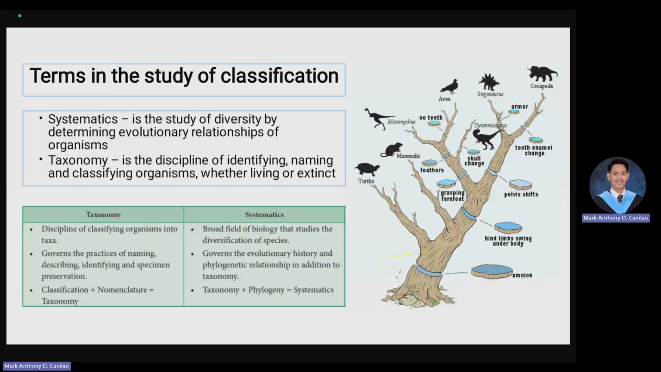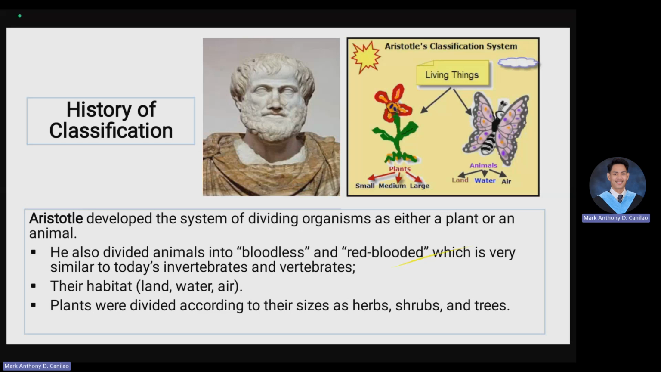Plants were divided according to their sizes: herbs, shrubs, and trees. And as you can see in the picture at the upper right part, animals are categorized based on their habitat, or where they live and thrive. We have land, water, and air. Those are the basic history of classification according to Aristotle.